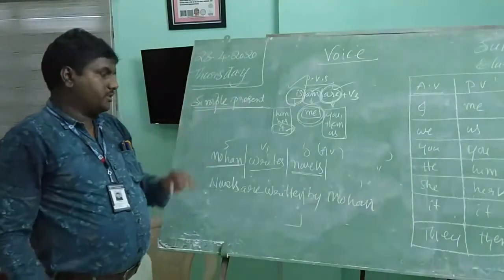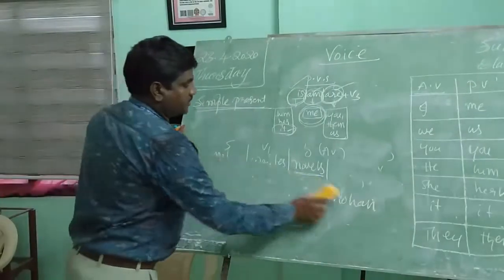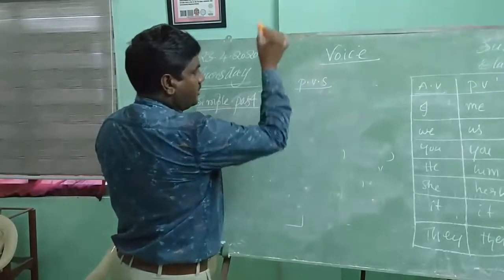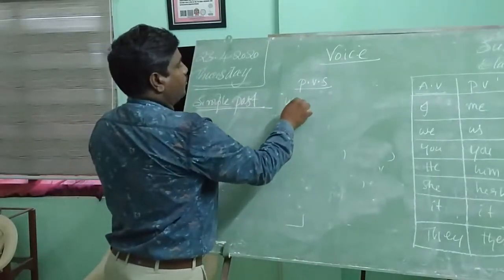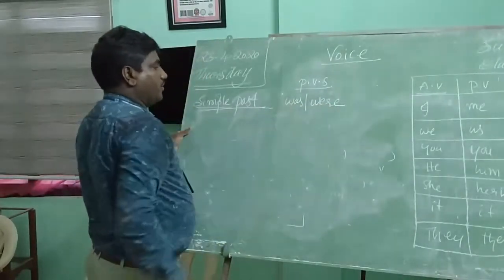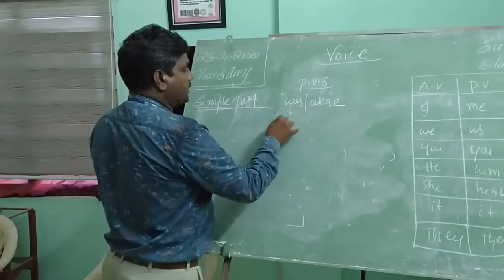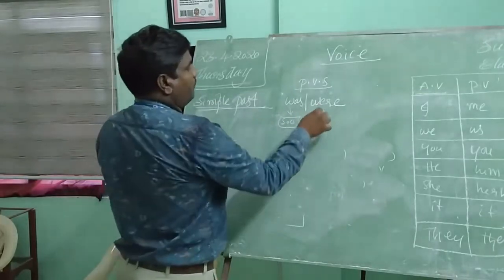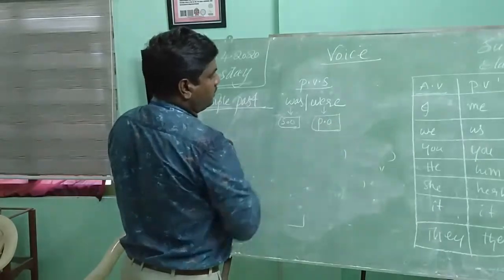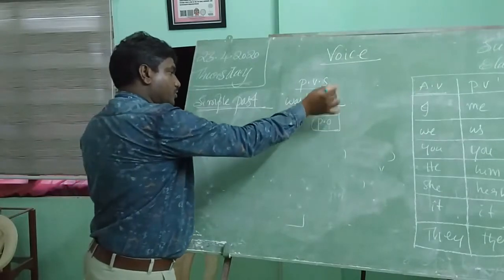You understand? Next, let's move on to simple past. What is the PVS? PVS means passive voice structure. Remember, children? Here what shall we write? Was, were. When shall we write was? Was can be used for a singular object. SO means singular object. When shall we write were? Plural. PO means plural object. For a singular object we have to use was. For a plural object we have to use were.